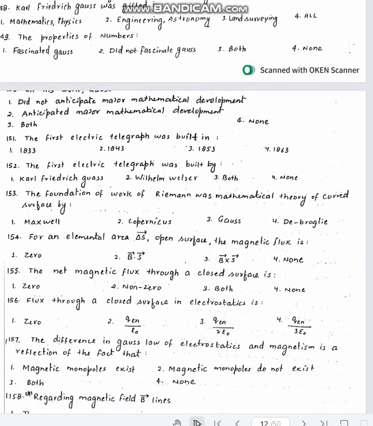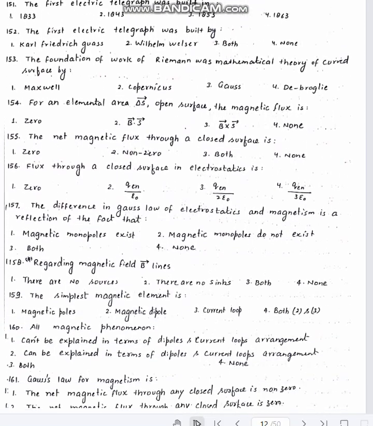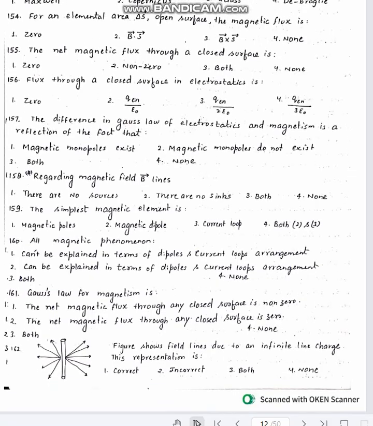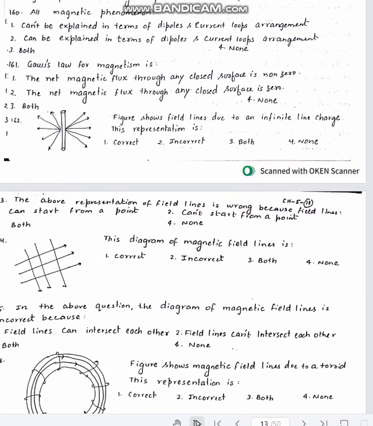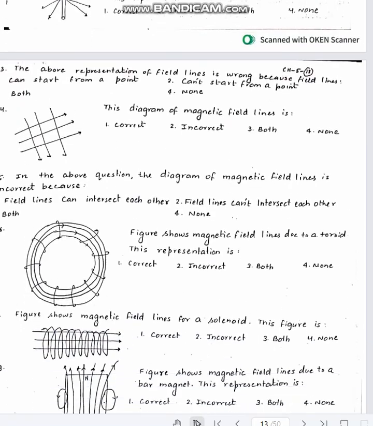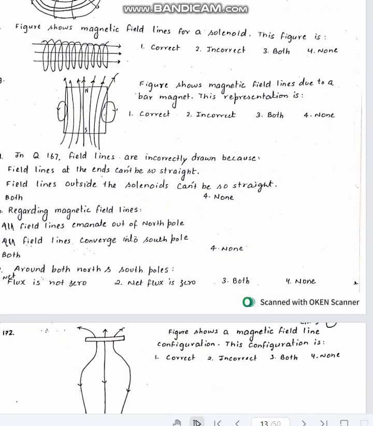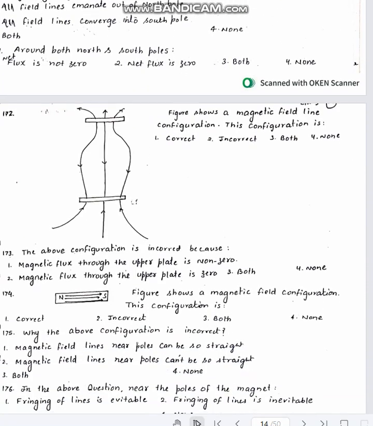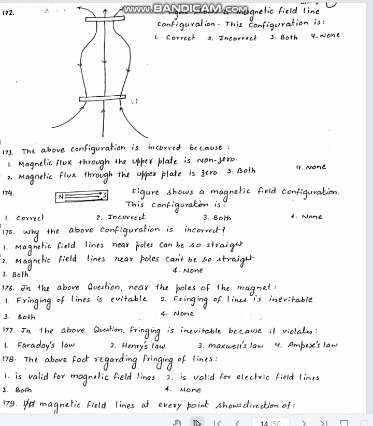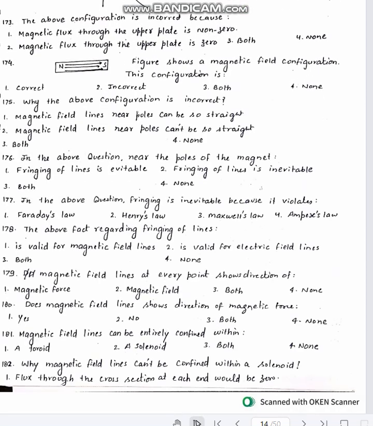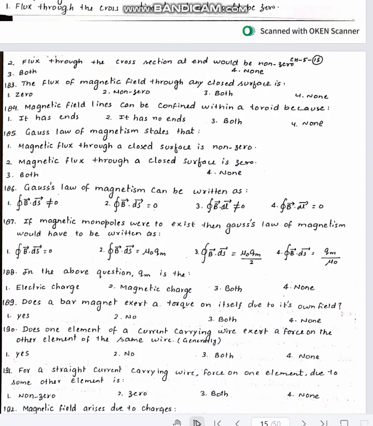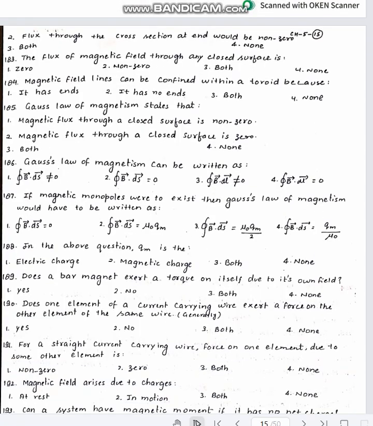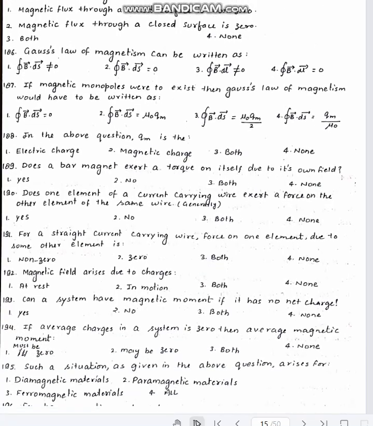Then we have questions based on electric telegraph, magnetic flux through a closed loop, magnetic field lines, graphical based questions on this. Then we have concept of toroid, solenoid, bar magnet. Then we have concept of plates for magnetic field, bar magnet questions based on that, theoretical as well as graphical questions. Then we have questions on Gauss's law of magnetism. Then we have analogy between them.